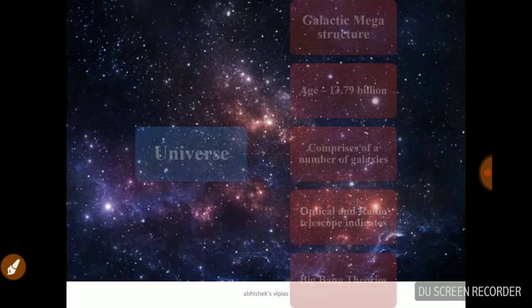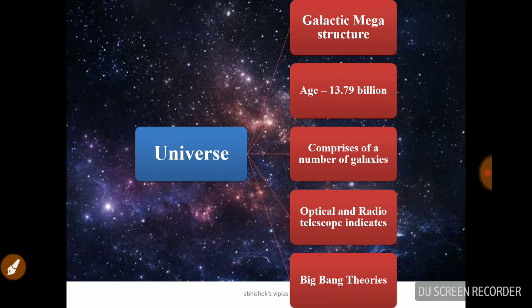First session, we are discussing the universe. The universe is something like an unlimited thing, a galactic mega structure. It's very huge and big. Approximately, we have calculated the age of the total universe as 13.79 billion years, and it comprises a number of galaxies.